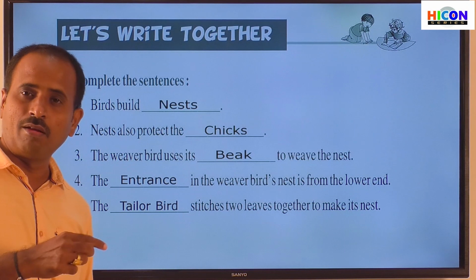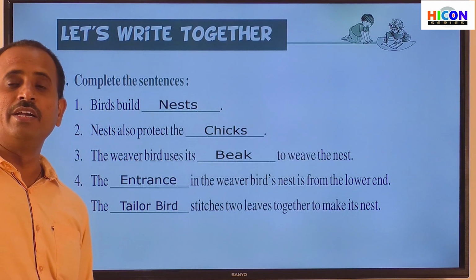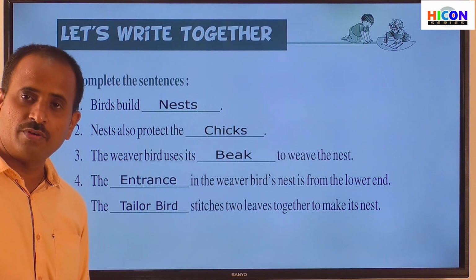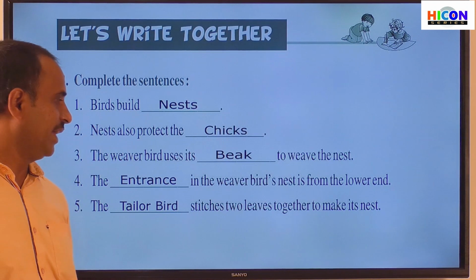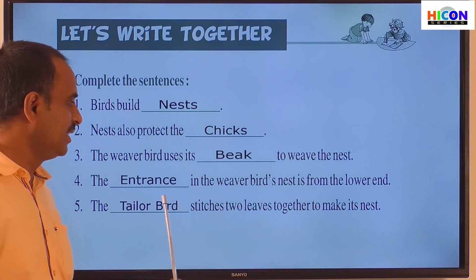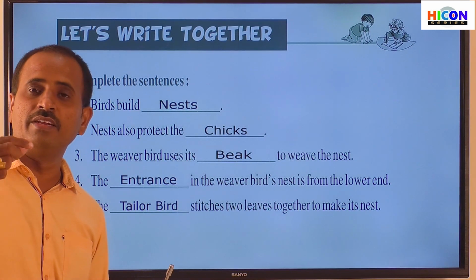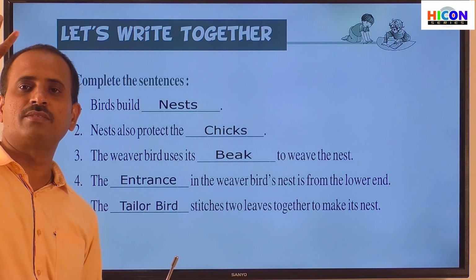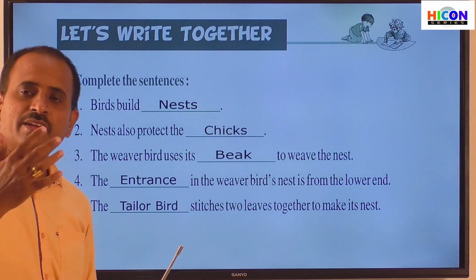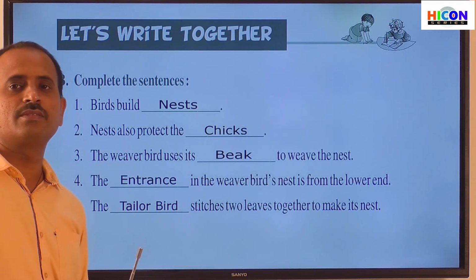It has a long hole inside it, and it is deep enough to protect the eggs and the small young birds from falling down. And where is the entrance for this nest? Here one end of the nest is attached to the branch, and there will be no entrance at that end. Where will be the entrance? The entrance will be at the second end, that means at the lower end of the nest.